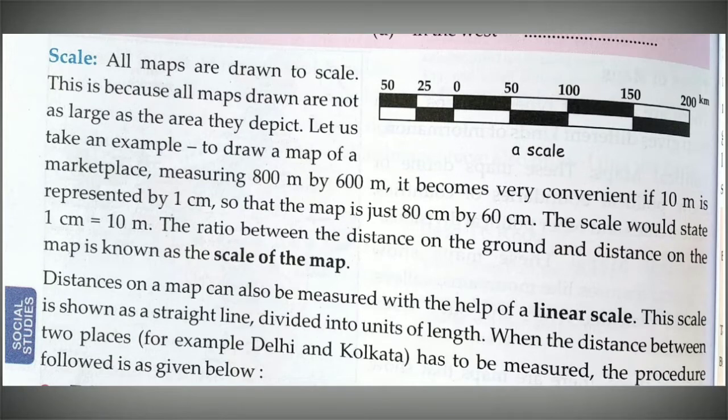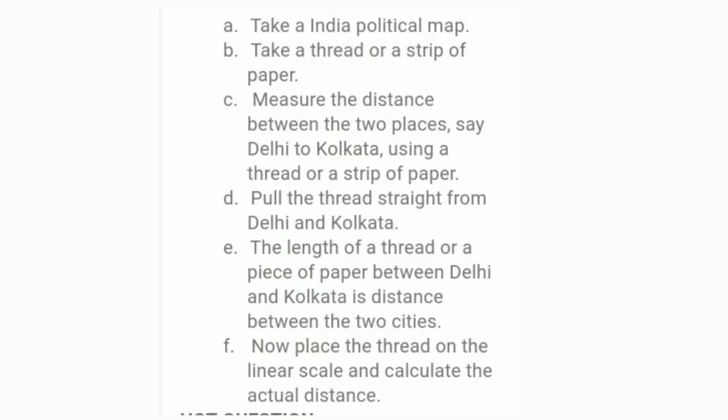You have to understand that to measure the distance between two places, we can follow these methods. Okay, now let's see what the methods are. Number 1, take the Indian political map. Number 2, take a thread or a strip of paper. Number 3, measure the distance between the two places.